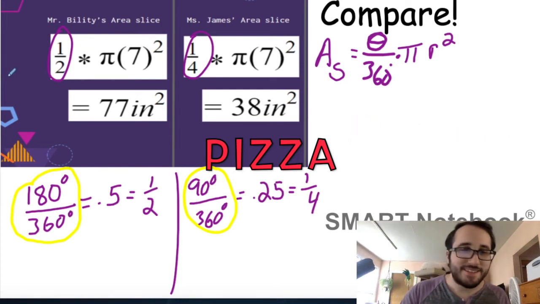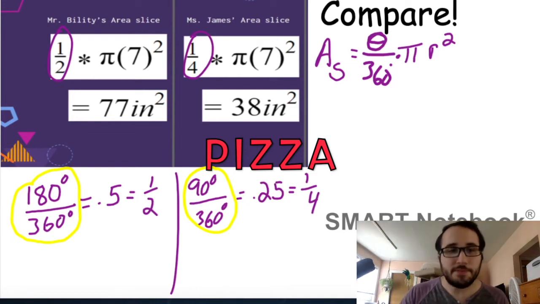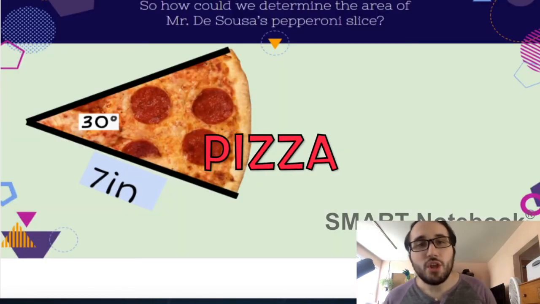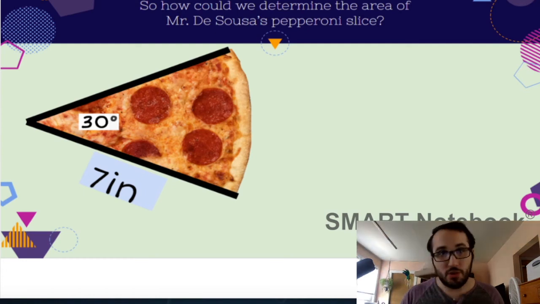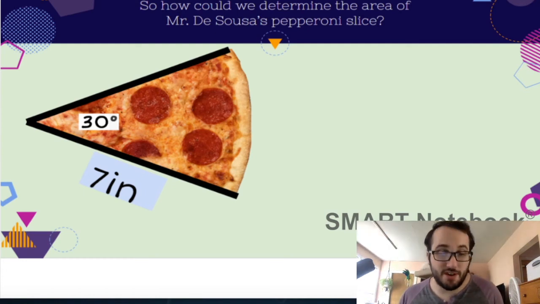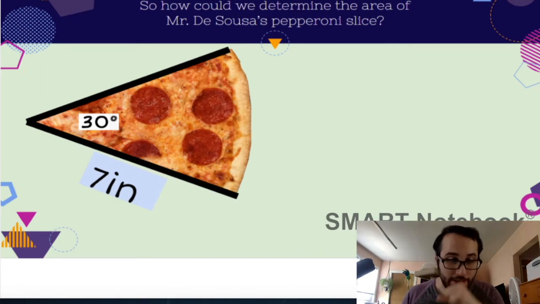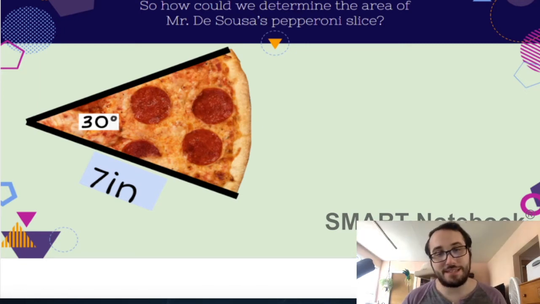All right. So let's do some examples. How could we determine the area of Mr. DeSeuss's pepperoni slice? So I wanted to get pepperoni. My pizza slice happens to be 30 degrees. What could we do if I want to find the area of this slice of pizza? Yeah, let's use the formula.